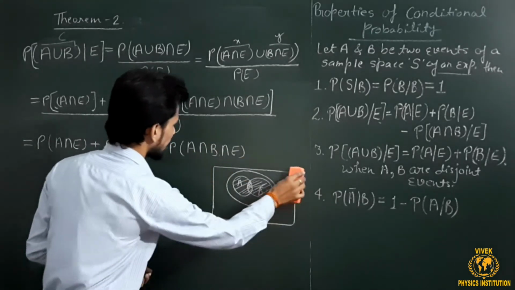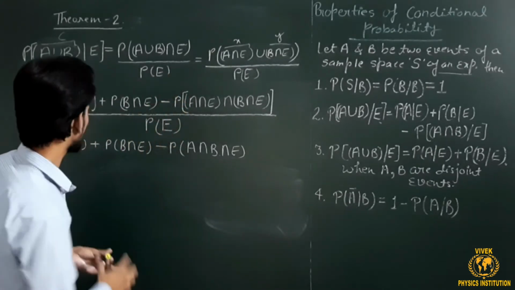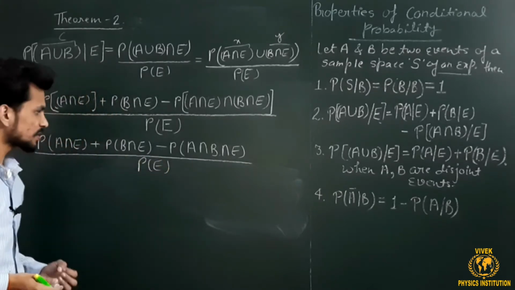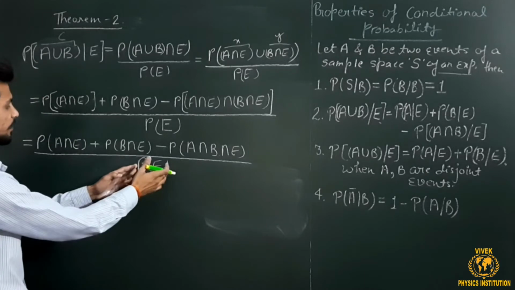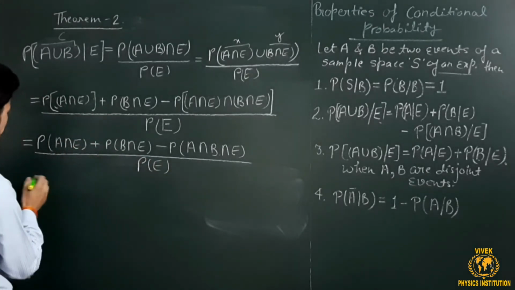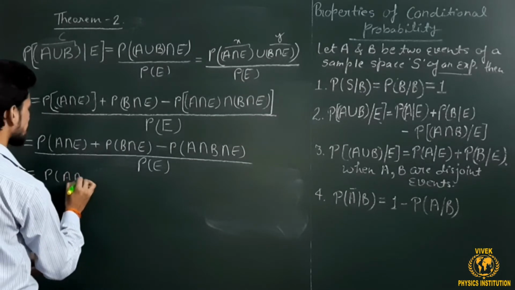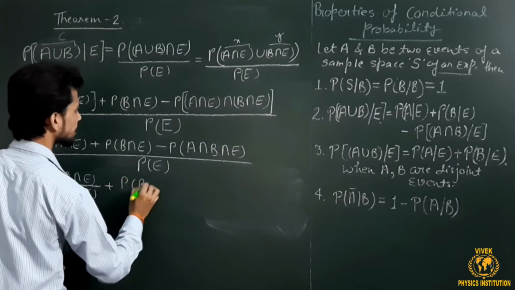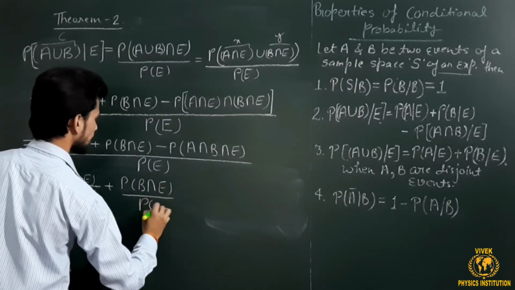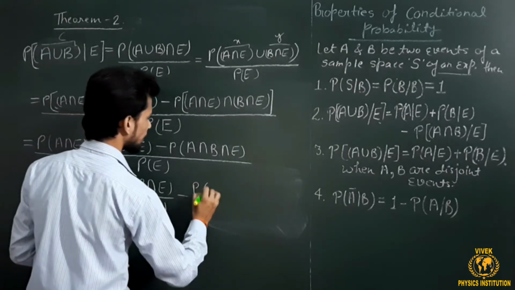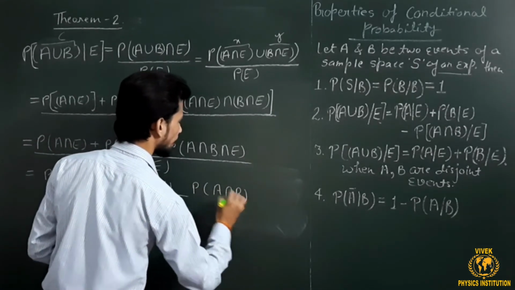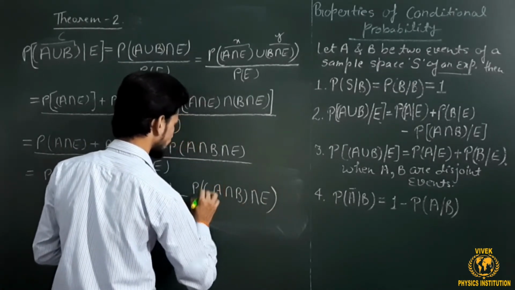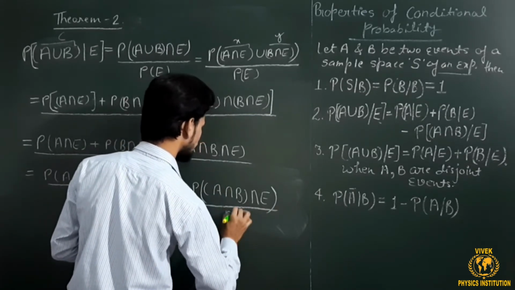Okay, and again the complete factor is going to be divided by P of E. Now in order to simplify this equation, I can take P of E in the denominator of each factor, and I will get P of A intersection E upon P of E plus P of B intersection E upon P of E, and this will be minus P of A intersection B. I can take here the union together, and this one is E divided by P of E here.